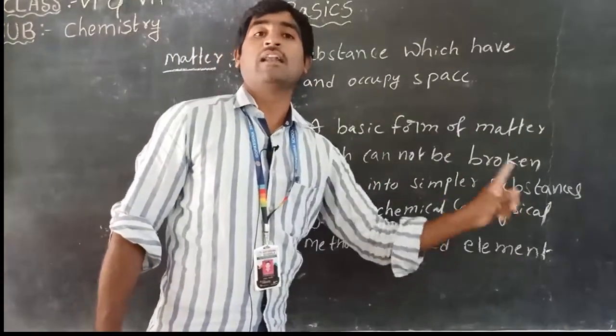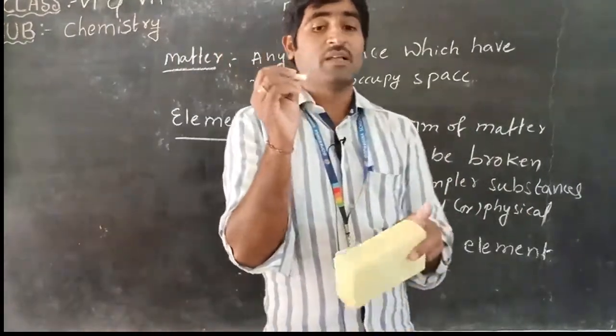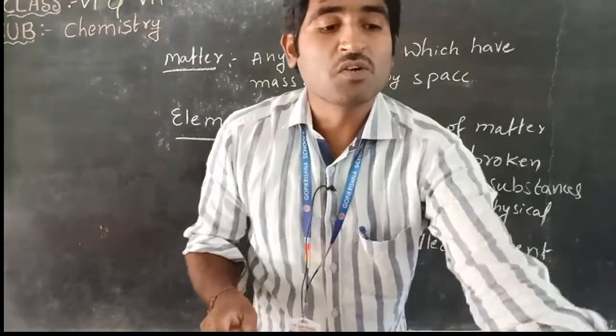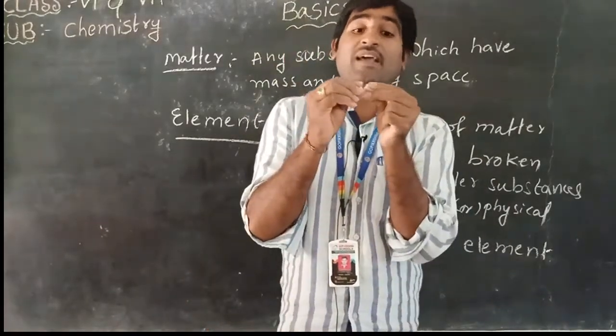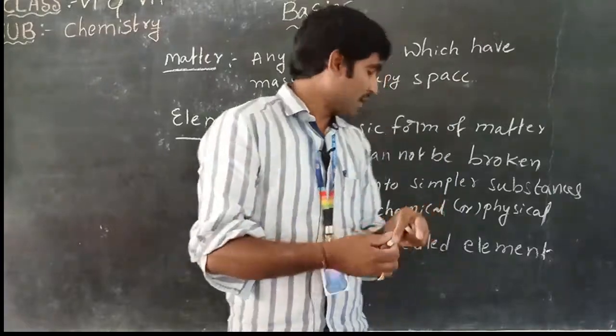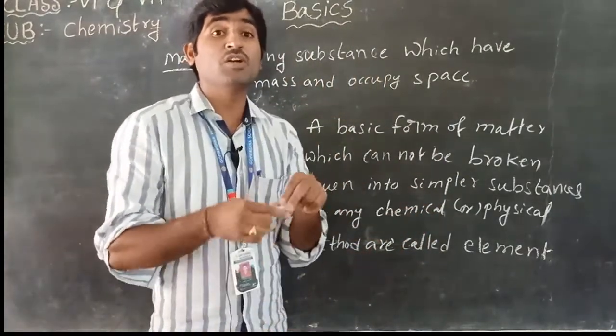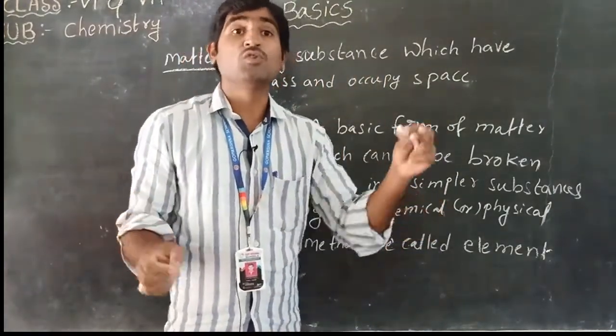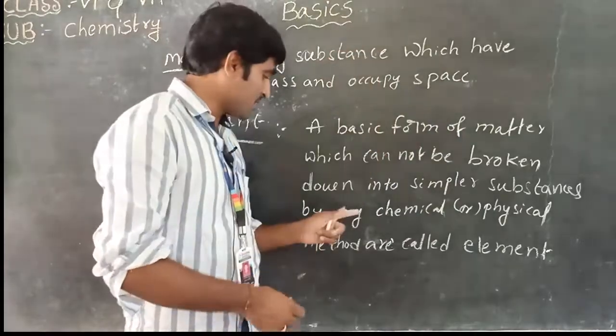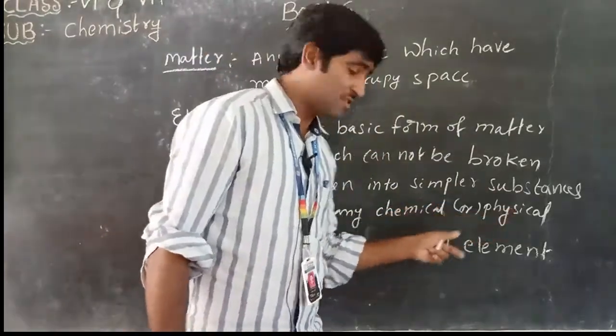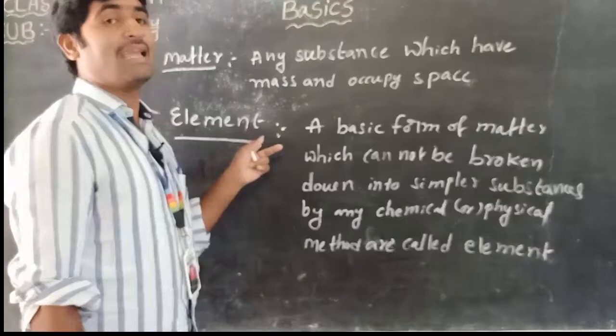Those are called elements. For example, take a chalk piece. It is possible to break the chalk piece, but for an element it is not possible to break it into simpler substances by any chemical or physical method. That is called an element.